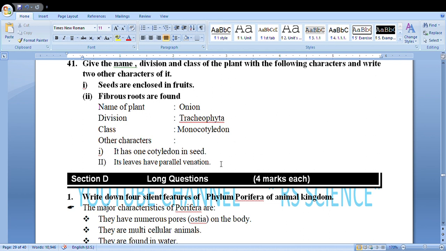Okay, this much for today for short questions carrying 2 marks, because there are many questions, and long questions will continue next day. Please prepare the lesson very nicely.